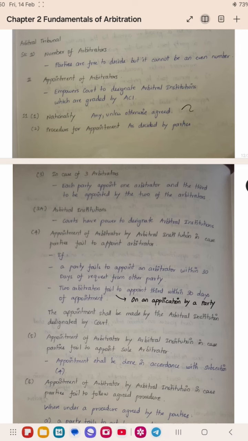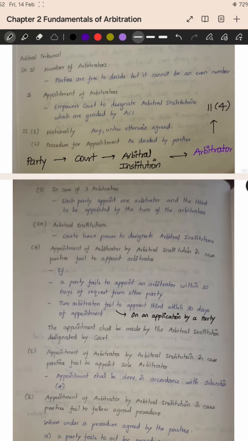Section 11(1): the nationality of the parties can be any, unless otherwise agreed. The procedure for appointment will be decided by the parties. In case of 3 arbitrators, each party will appoint one arbitrator, and the third arbitrator, called the presiding arbitrator, will be appointed by the 2 arbitrators appointed earlier. Arbitral institutions will be designated by the court, and there is a procedure for appointment under subsection 4.